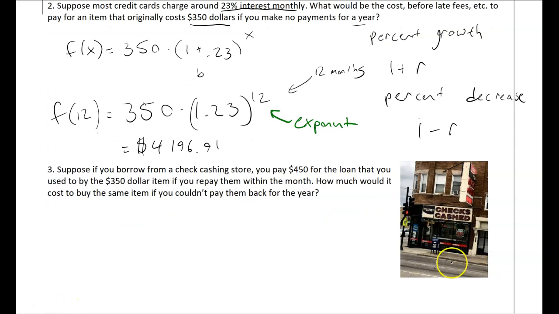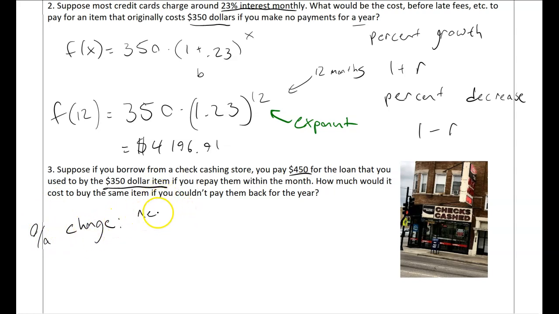Now, if you thought that was bad, this is going to be way worse, right? Here, and this is about true in real life, if you borrow that same amount of money, $350, you owe $450 at the end of the month at this place. This is a little more complicated because they didn't give us the rate, so we're going to use the percent change formula. It's not really a formula, it's just how you do it.